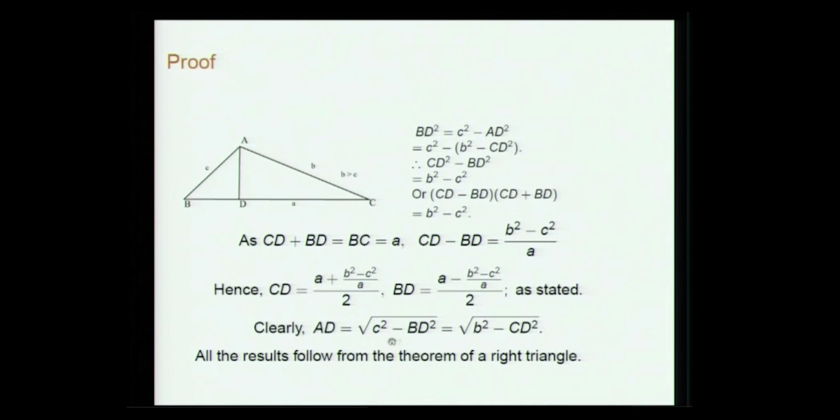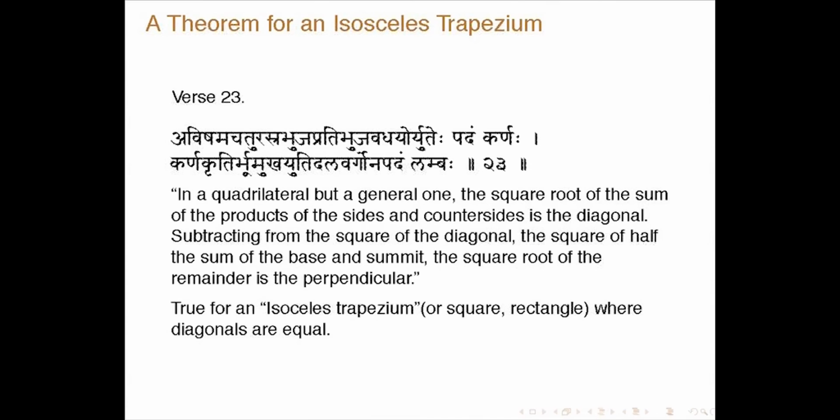And AD can be found either as the square root of c squared minus the corresponding segment squared, or b squared minus its segment squared. All these results follow from the theorem of the right triangle.